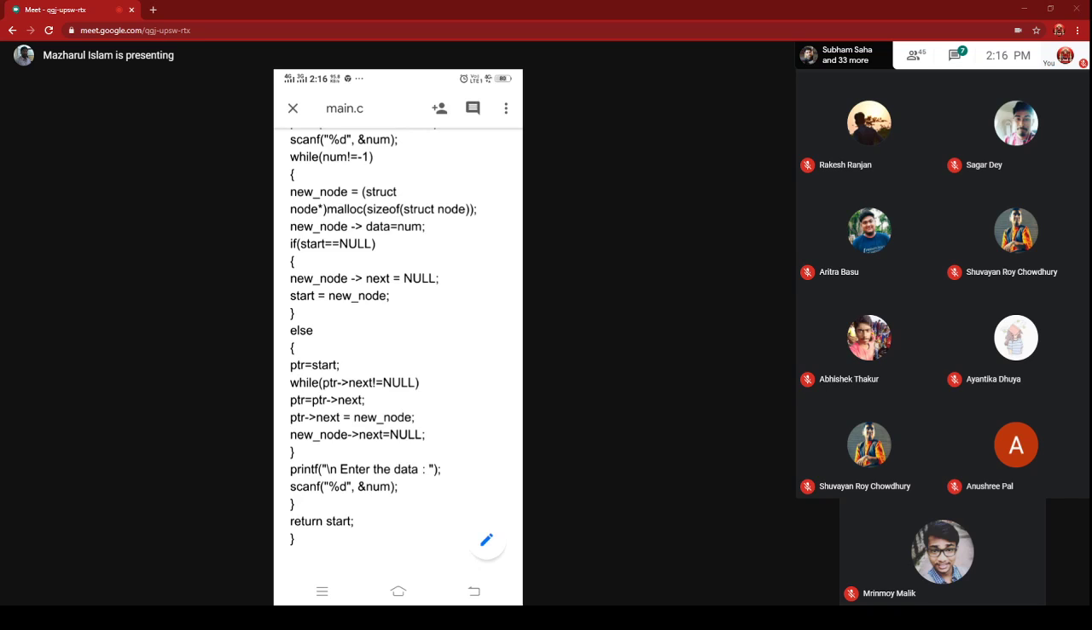So initially there is no previously created node. So this first creation using malloc will be the first node. That is why start equal to new node. So this if block will be executed only the first time, when the whole linked list is empty. Only the first time this code will be executed.